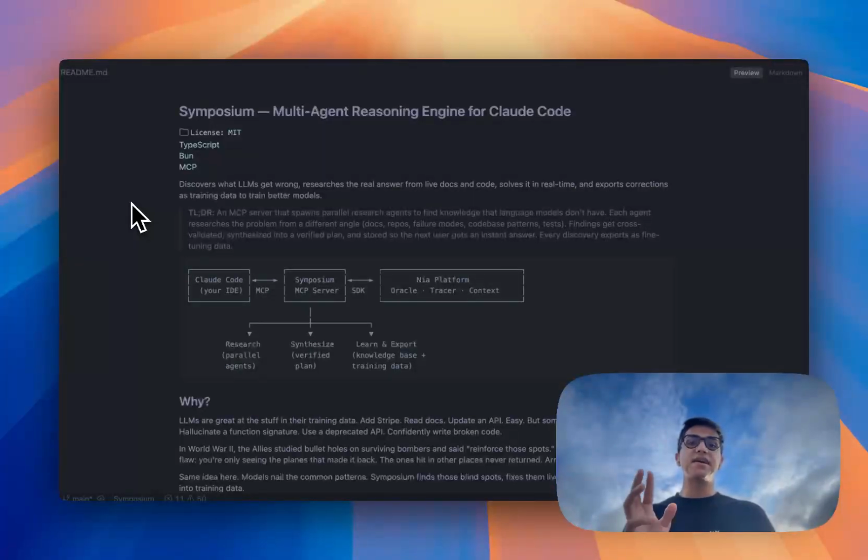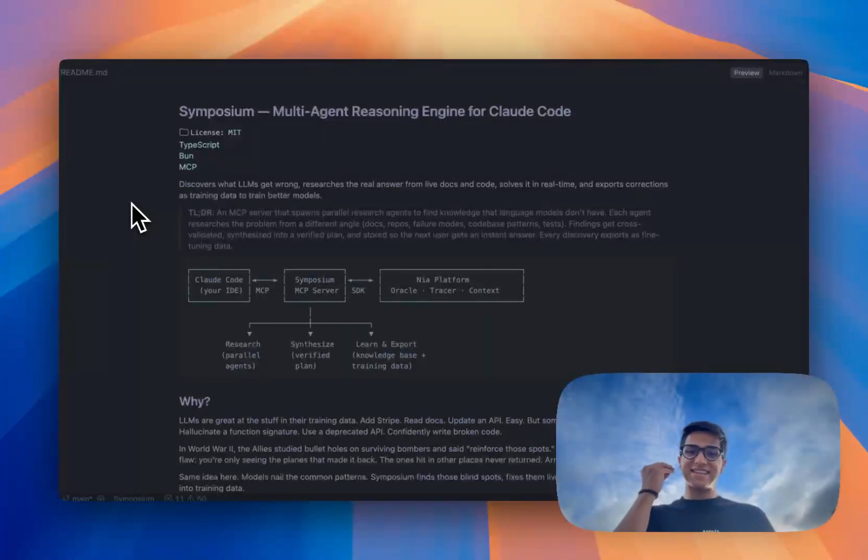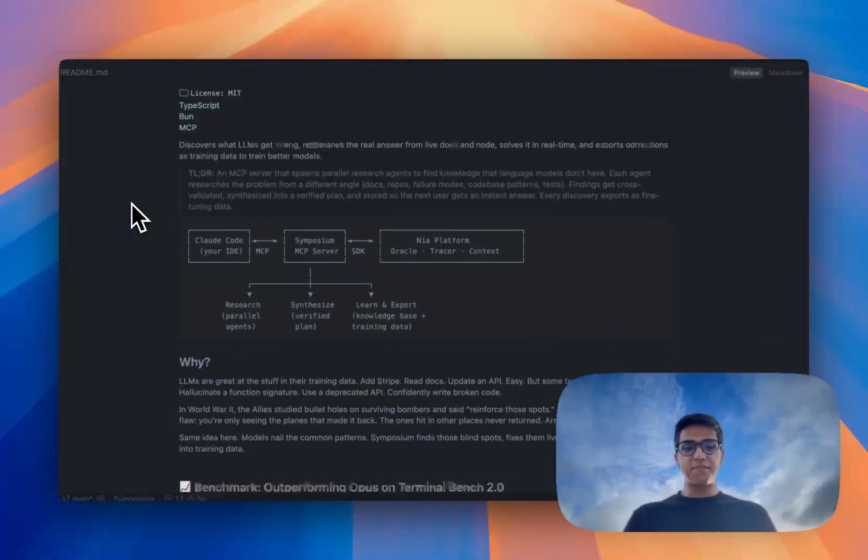But that's not the main thing. The main thing is two things. First of all, we'll add that to a vector database using Nia, just the global Nia context engine. And we will save that knowledge of what was this big task that we didn't know how to solve before, how we did it, why we didn't know it, and what we've learned. And we can use that as training data for these models. It's data that we did not know before. It's not something that Claude Code is good at and we're improving that. It's something that it's genuinely bad at and we want to make it good at that.